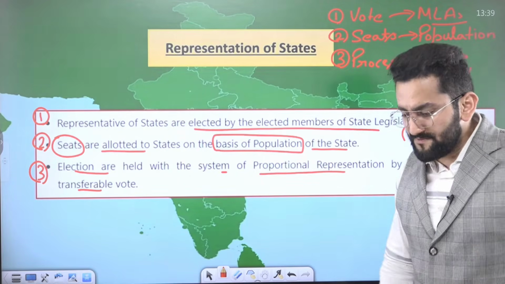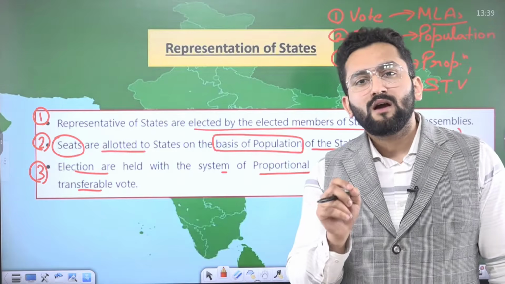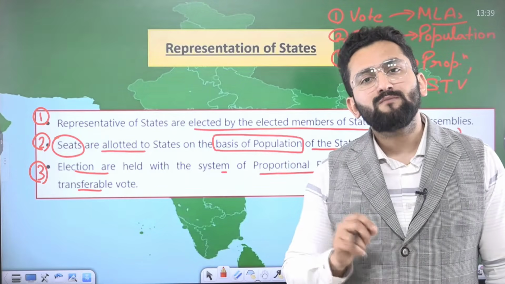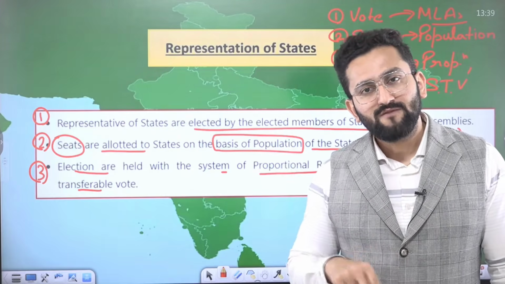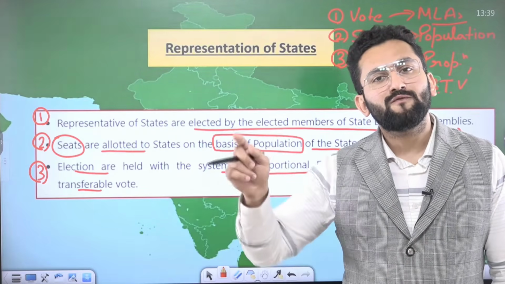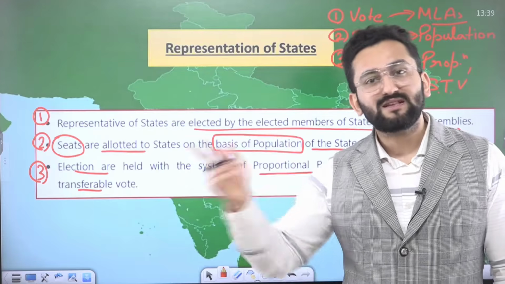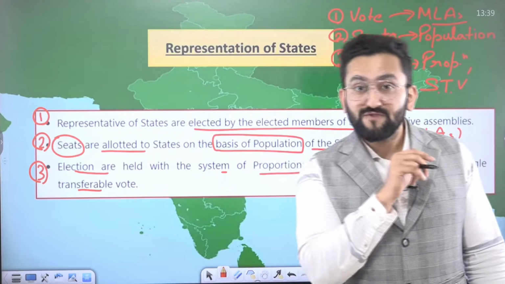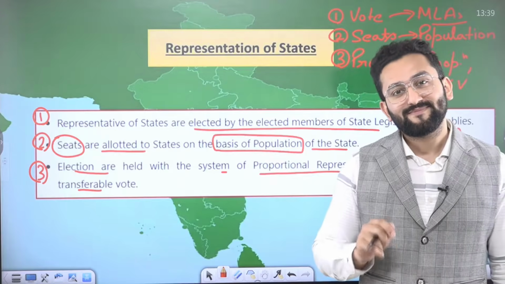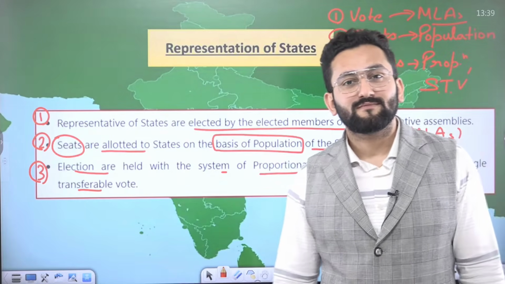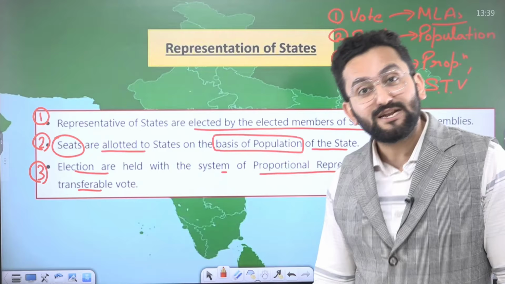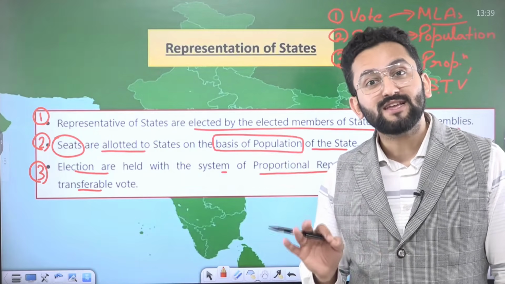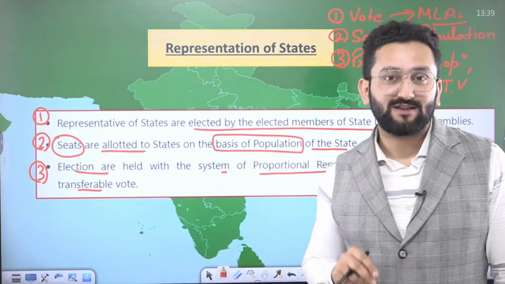If I ask how seat allocation in the upper house of Indian Parliament is different from the upper house of the US legislature, tell me, because in one of my previous videos I told you this. Come on. There's a difference. And the difference is every state in USA is allotted 2 seats.